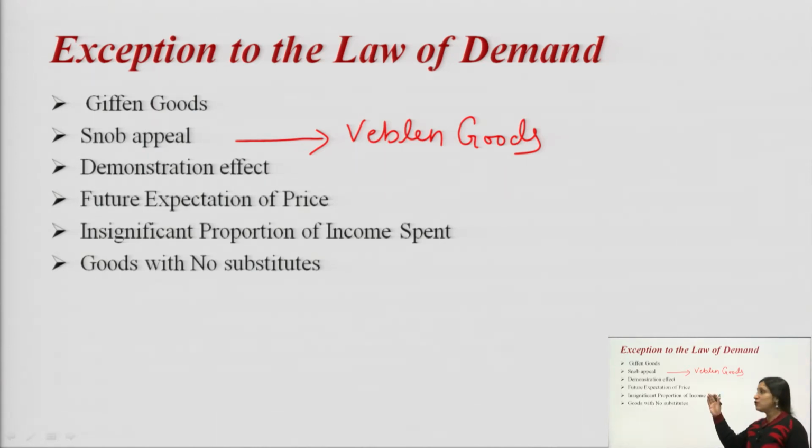So, Veblen goods are exceptions to the law of demand. The higher the price, the more the demand, and the lower the price, the lower the demand. So, that is the second exception to the law of demand. The third exception is the demonstration effect.